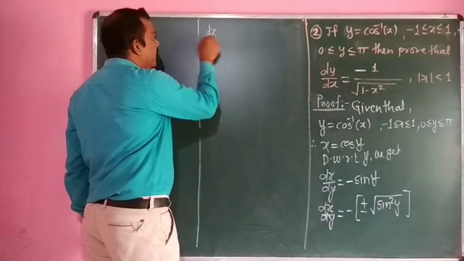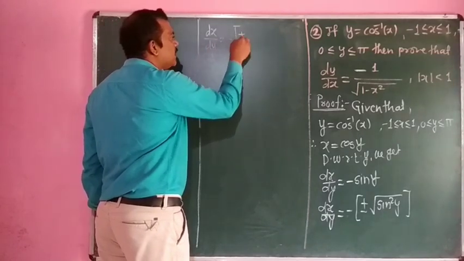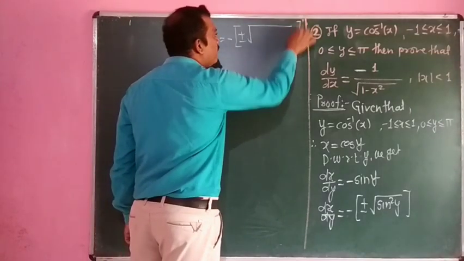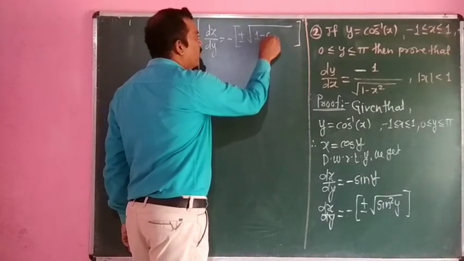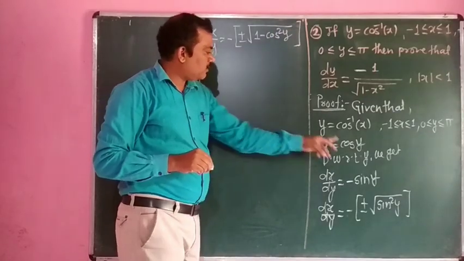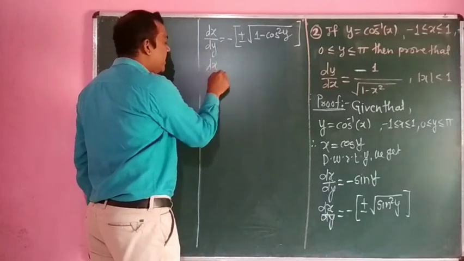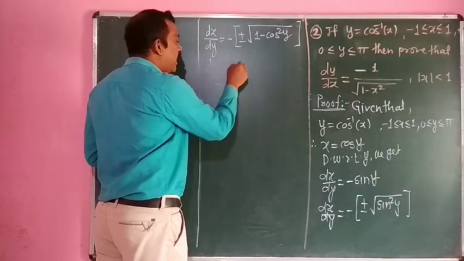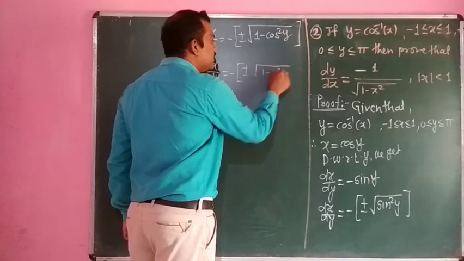dx by dy is equal to minus plus minus under square root of, we have to substitute the value of sin square y. Sin square y is nothing but 1 minus cos square y. Now what is the value of cos y? The value of cos y is x, so dx by dy is equal to minus plus minus under square root of 1 minus x square.